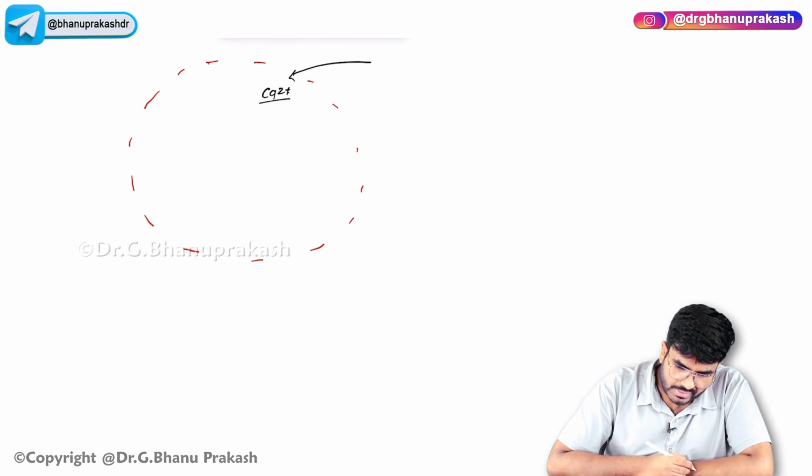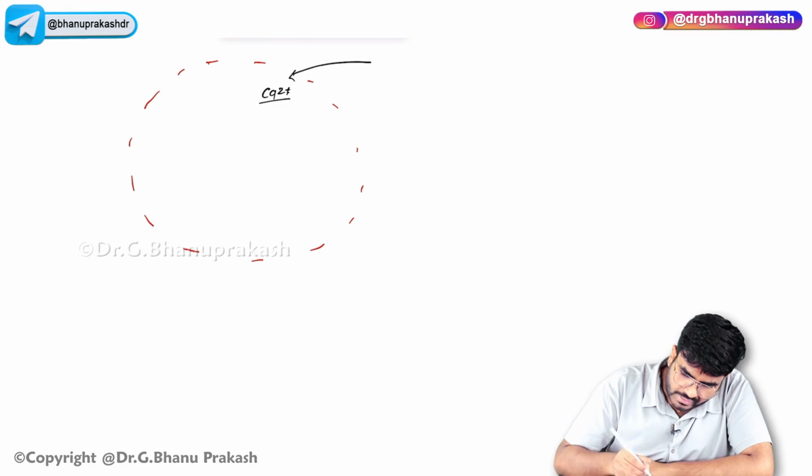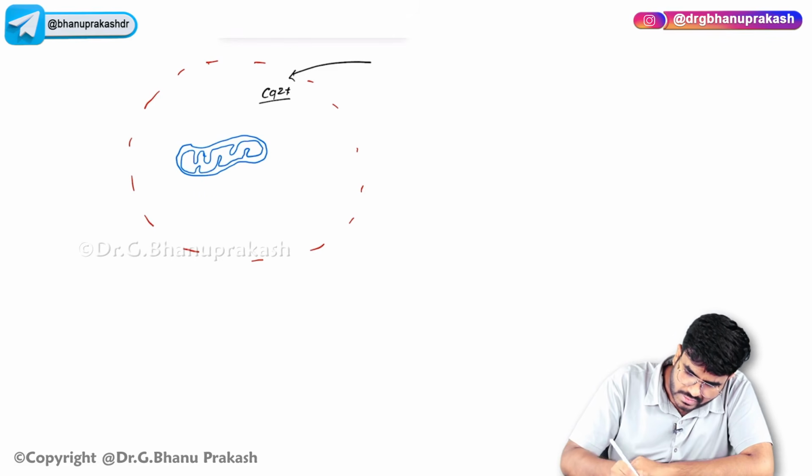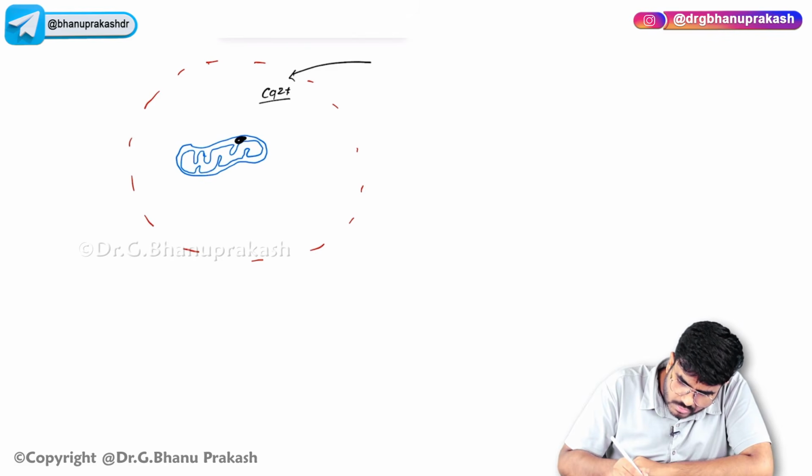So from high concentration to low concentration, automatically calcium comes into the cell. Now important point is that this calcium, where will it go? The calcium will go into the mitochondria. Even the mitochondria is damaged, so the calcium is likely to go first into the mitochondria. Calcium likes the mitochondria. Calcium is going into the mitochondria and settling within the mitochondria like this. So what you are seeing is the mitochondria which is having lots and lots of calcium.